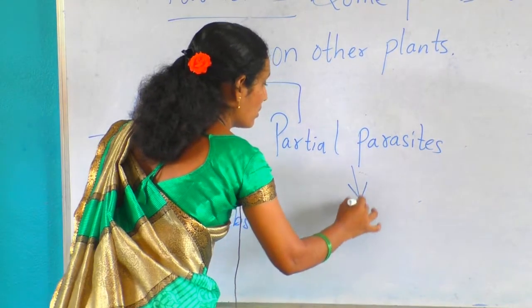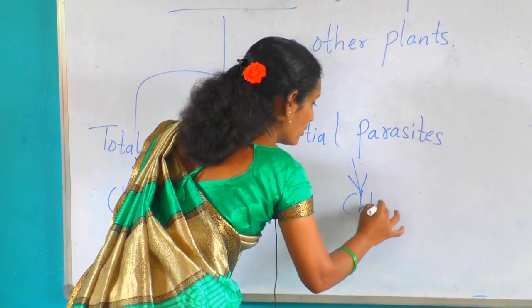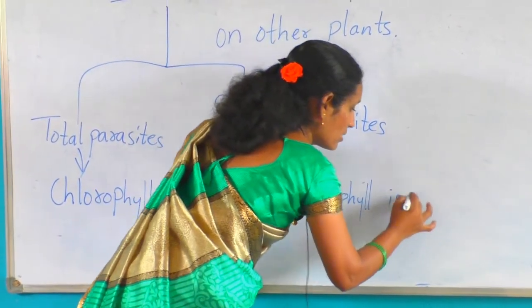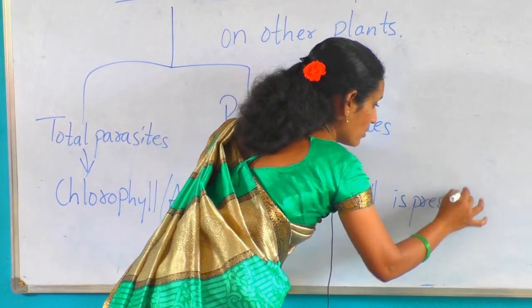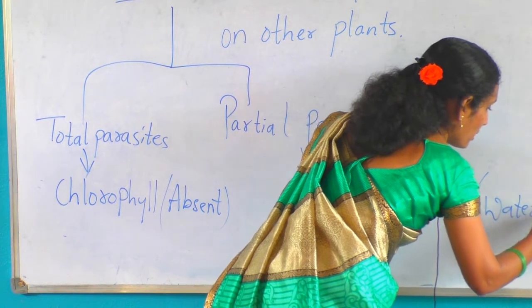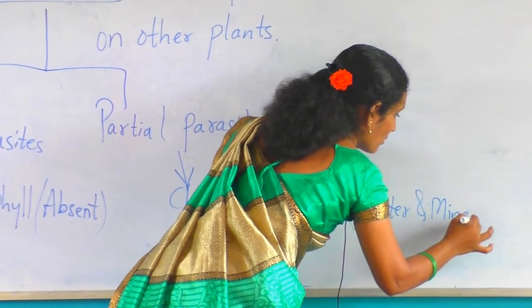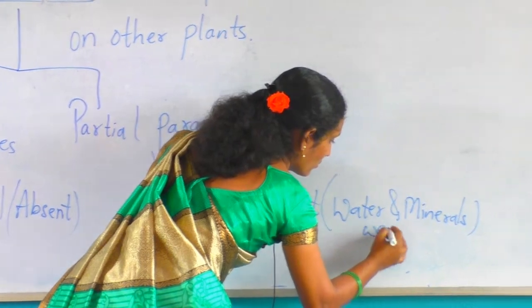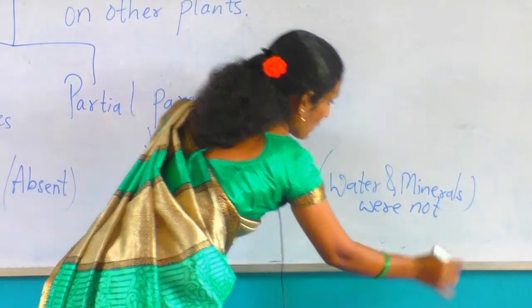In this one, chlorophyll is present, but water and minerals are absent.